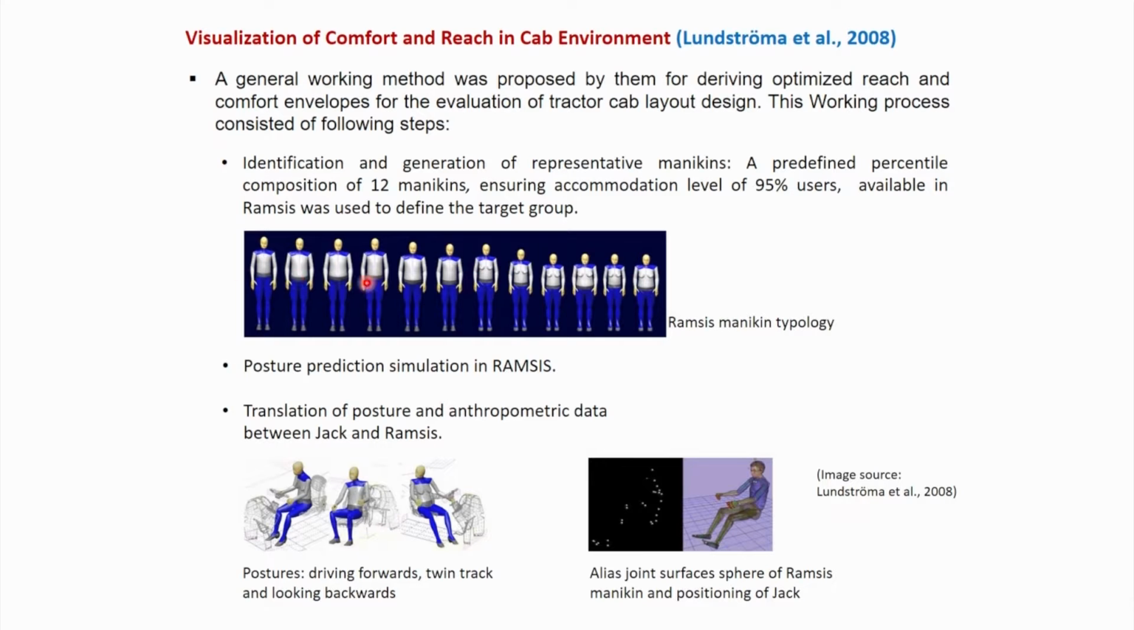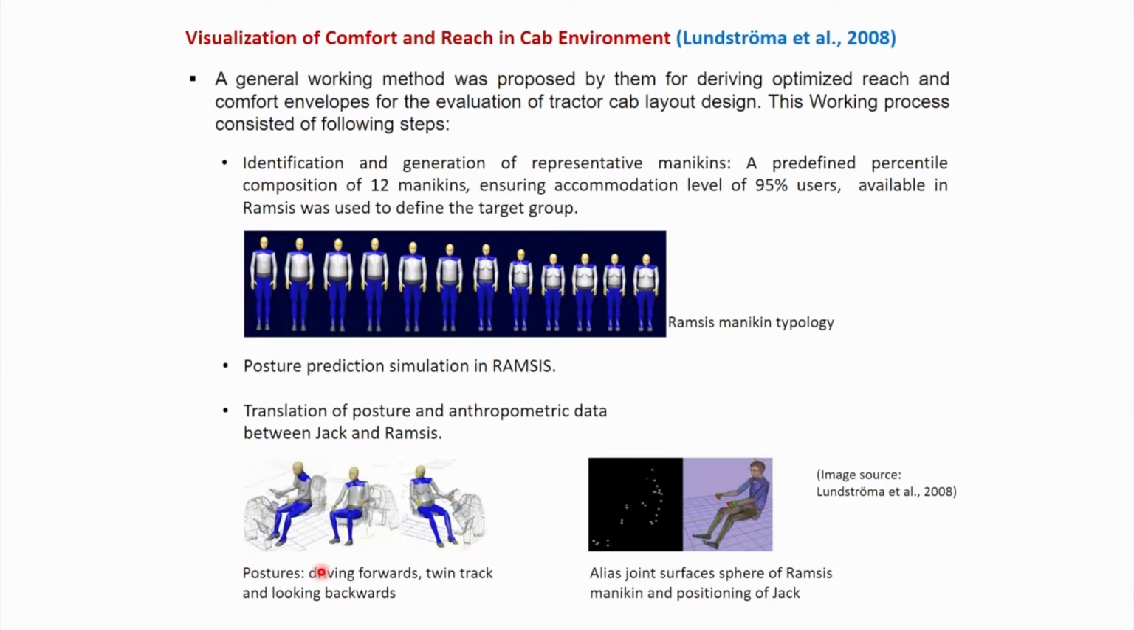If the facility is evaluated with these 12 human models, then we can assume that the facility can be used by 95% of the users, because these 12 mannequins actually comprise different percentile body dimensions, which is representative of 95% of the population. Then posture prediction was done using Ramsys software. Next step, translation of posture and anthropometric data from Ramsys software to JAX software. So, first posture prediction was made, and that posture and anthropometric data was transferred from Ramsys software to JAX software.